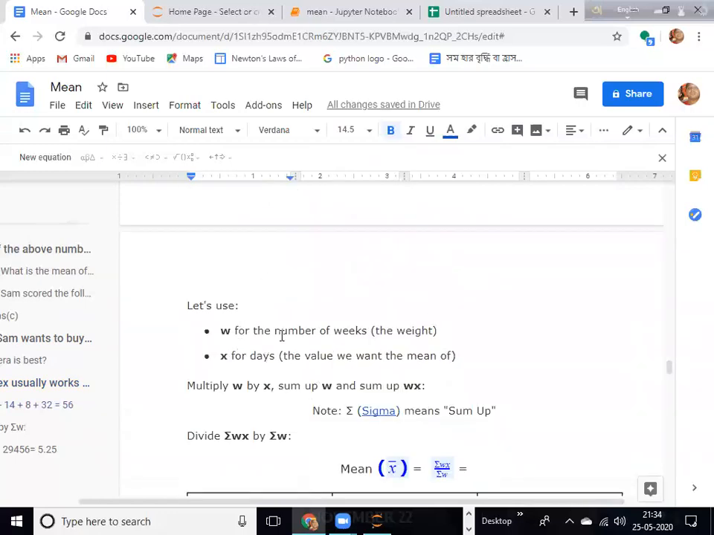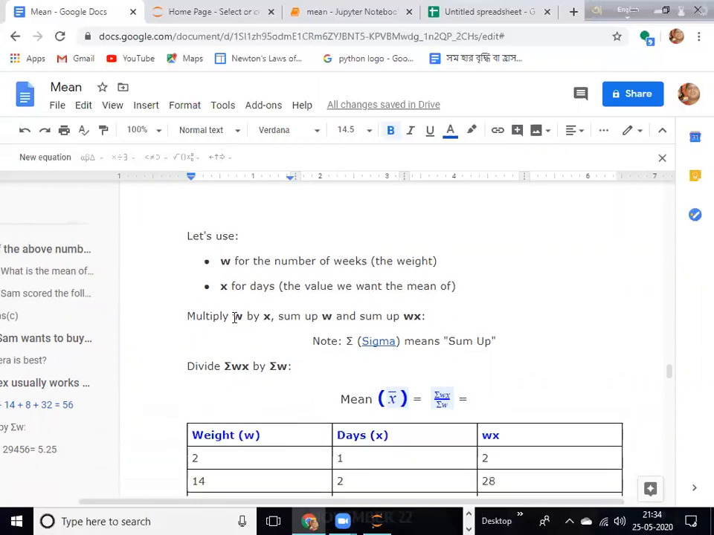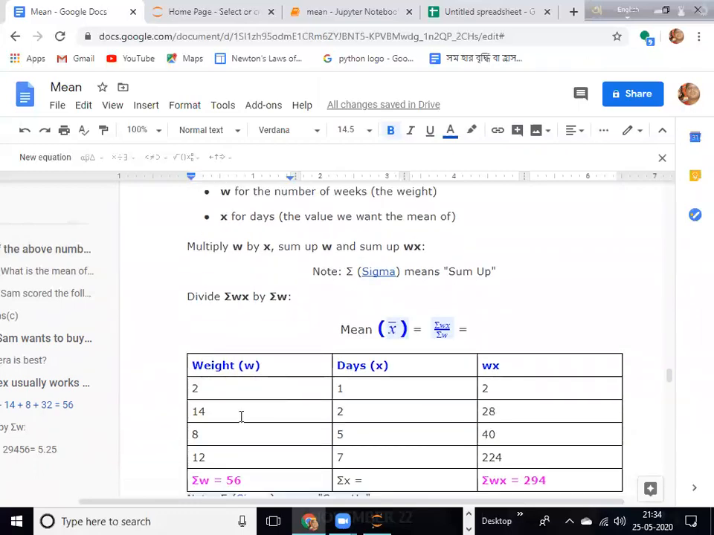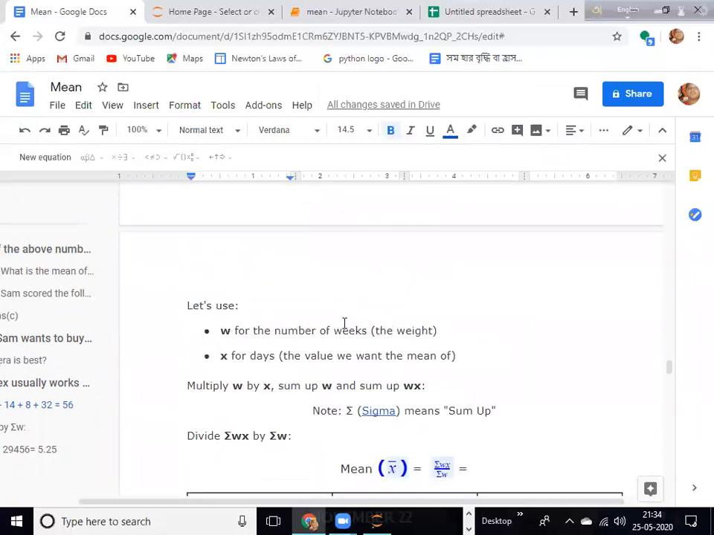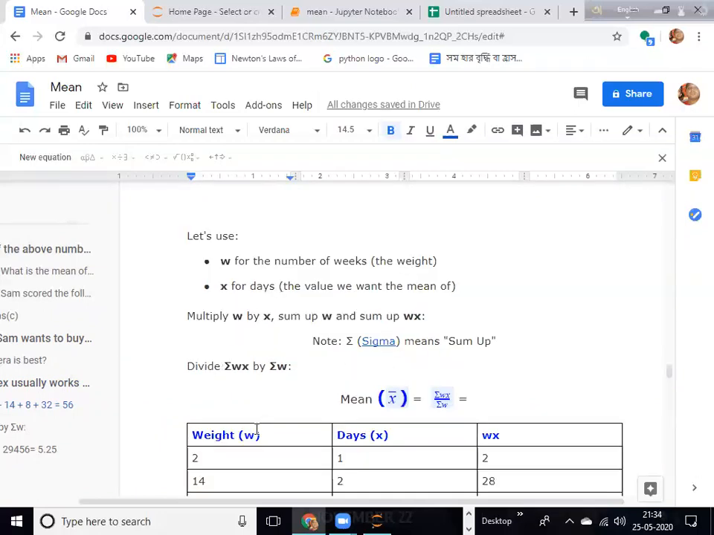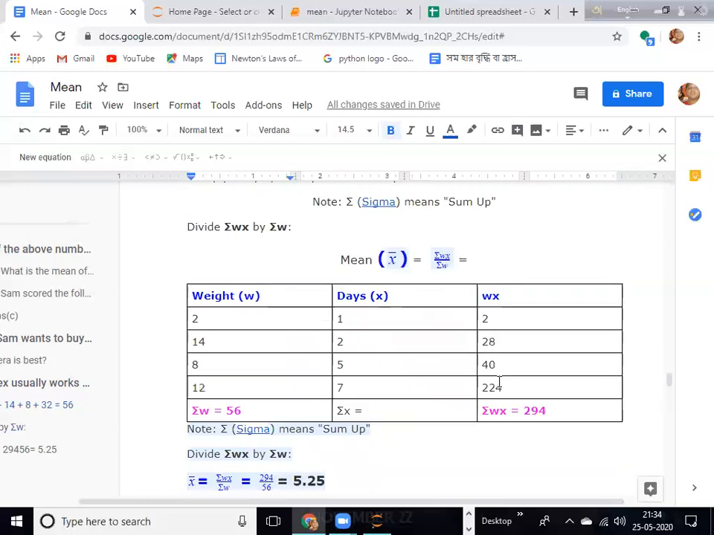So let us do it with the help of the formula. W is the number of weeks and X is the number of days. We do it in a table format. Weight here means weeks, so weeks or weight is written with W. Days is written with X, and in the third column we multiply W into X. So 2 into 1 is 2, 14 into 2 is 28, like that. So we get sigma WX. Sigma WX means summation.